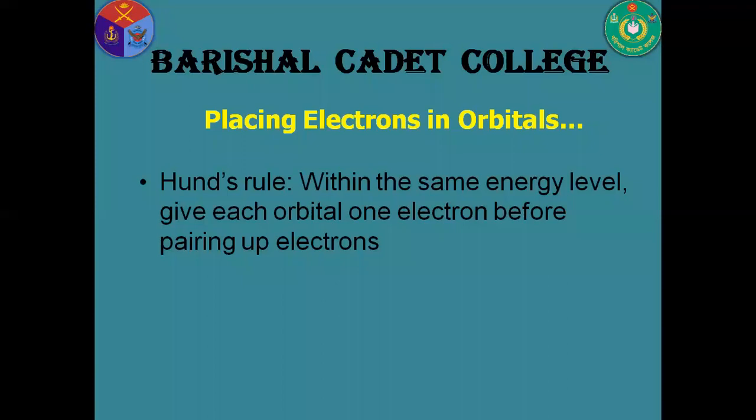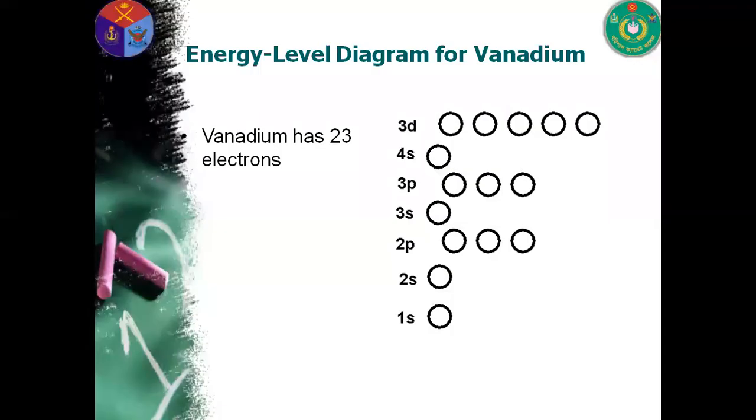There is another rule. Within the same energy level, electrons occupy orbitals singly before pairing. It is given by Hund's rule. At first electrons singly enter different suborbitals, then the electrons are paired. Here is the electronic configuration of vanadium, 23: 1s2, 2s2, 2p, at first singly entered, then paired.